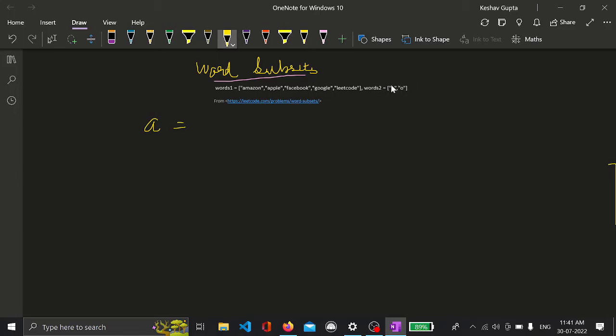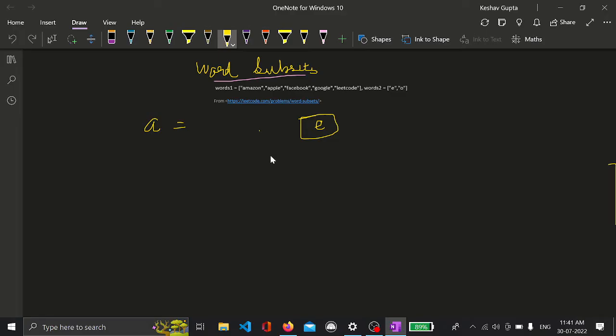So first you will maintain a loop. You will maintain an array of max frequency. This means that if you encounter E, the first word of words2, then you will increment the character count in the max frequency array.